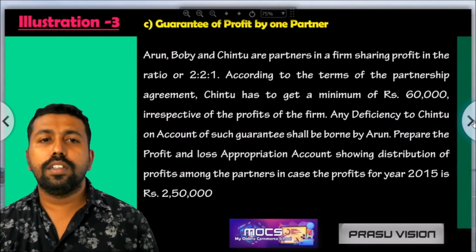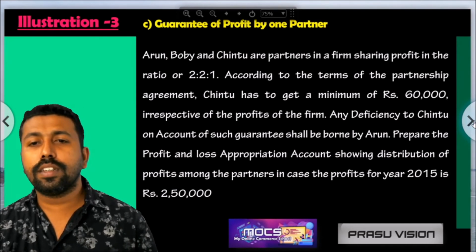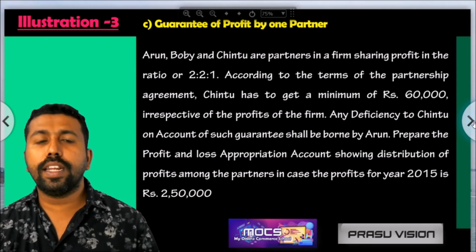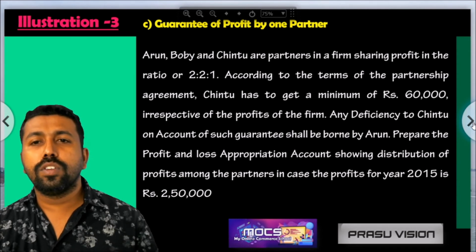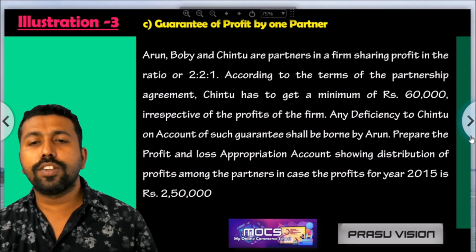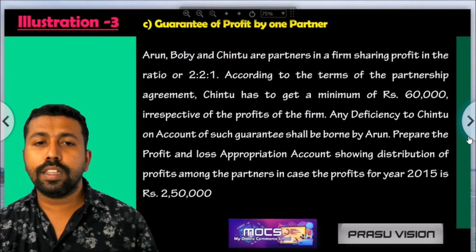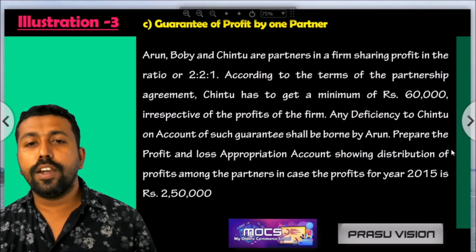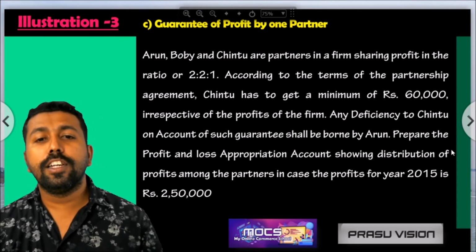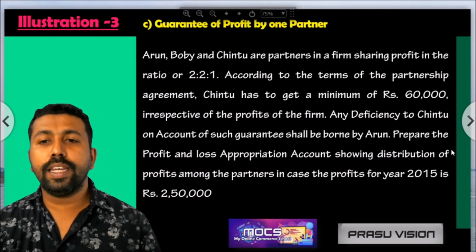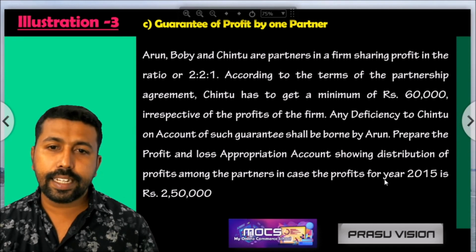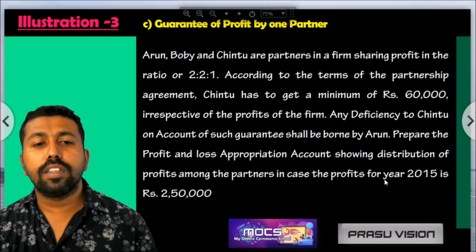The next illustration will show how to adjust this case. Here Arun, Bobby and Chindu are partners sharing profit and losses in the ratio of 2:1. According to the terms and conditions, Chindu has to get a minimum of 60,000 irrespective of the profit of the firm. Any deficiency to Chindu on account of such guarantee shall be borne by Arun. Prepare the profit and loss appropriation account showing the distribution of profit among the partners if the profit for the year was rupees 2,50,000.